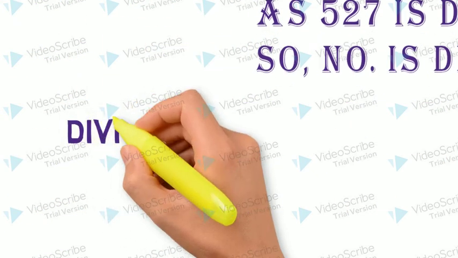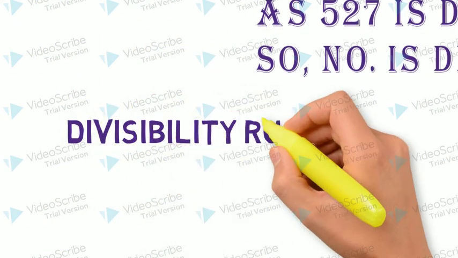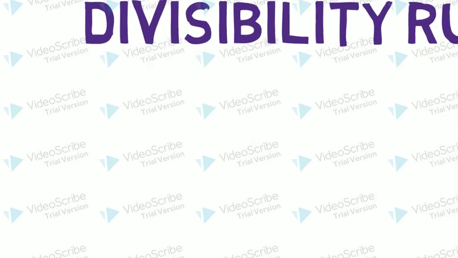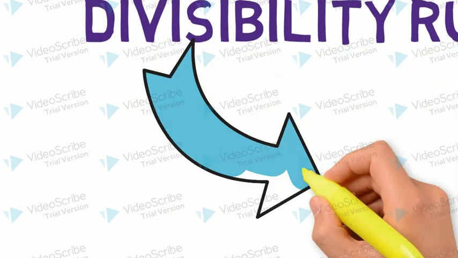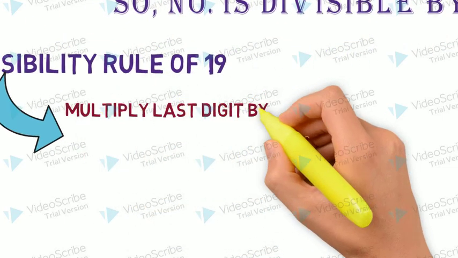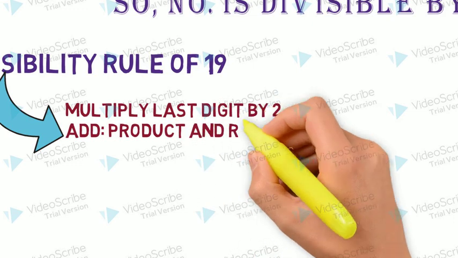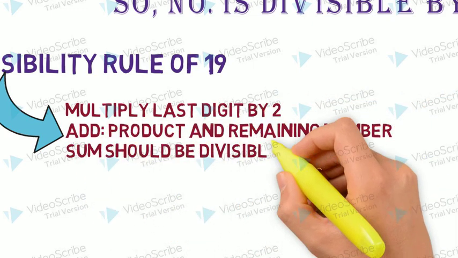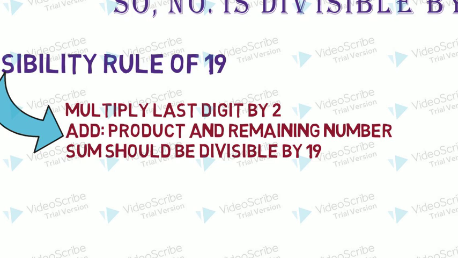What about the divisibility rule of 19? Let's have a look at what this rule says. In this rule, we will multiply the last digit by 2. Then we will add its answer to the remaining number and the sum should be divisible by 19. Let's see an example now.